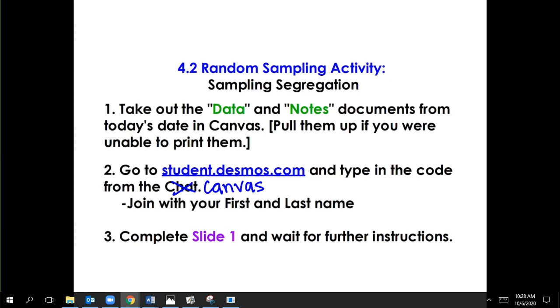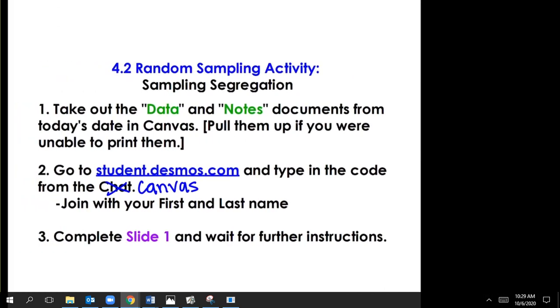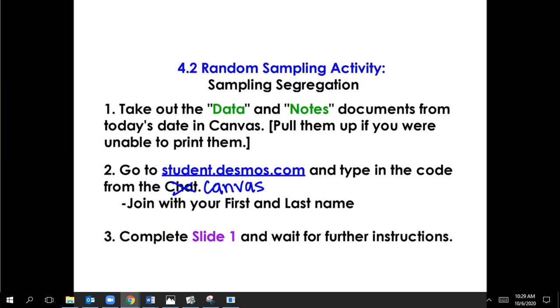If you weren't in class today, go ahead and do the entire Desmos activity, not just slide 1, but the whole thing. Start with slide 1, then follow along with the worksheet and the data that you printed out, and add your points to the graphs and explore some different sampling methods that way. If you were in class, we're going to start here going over it. If you're just finishing the Desmos because you weren't in class, pause here to complete the activity and then unpause it to see the debrief.